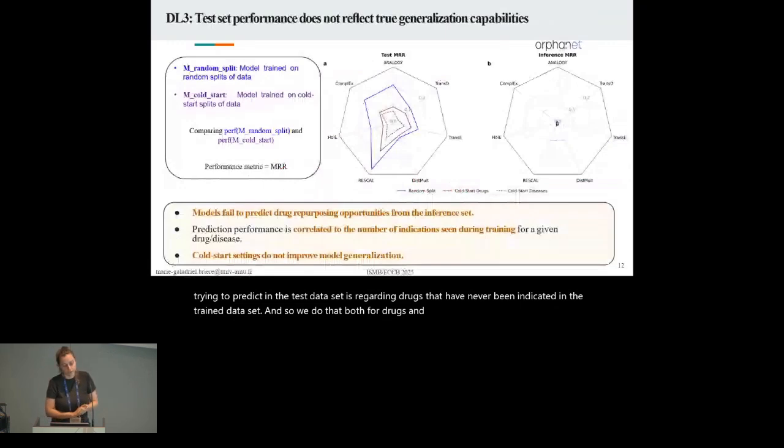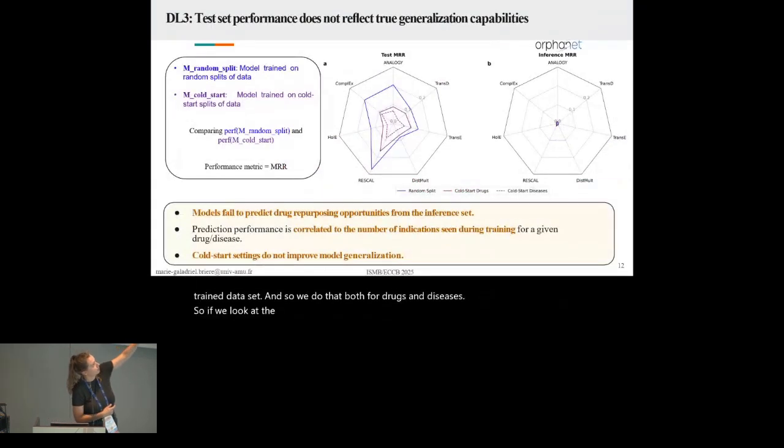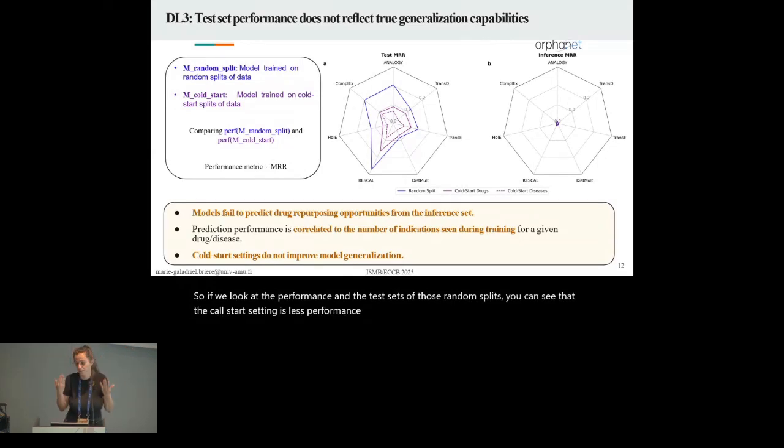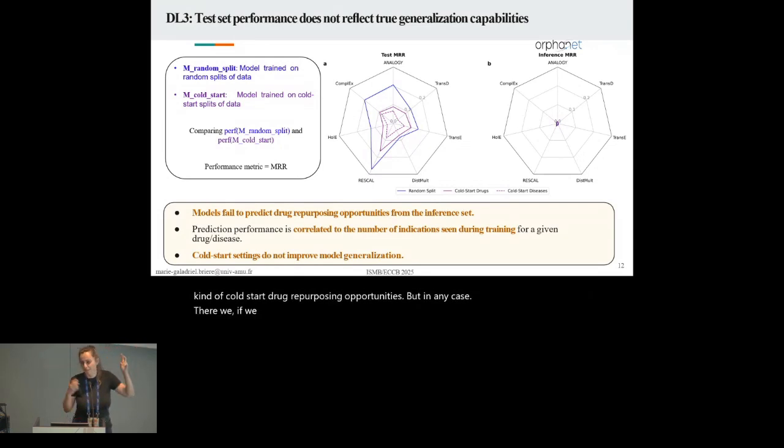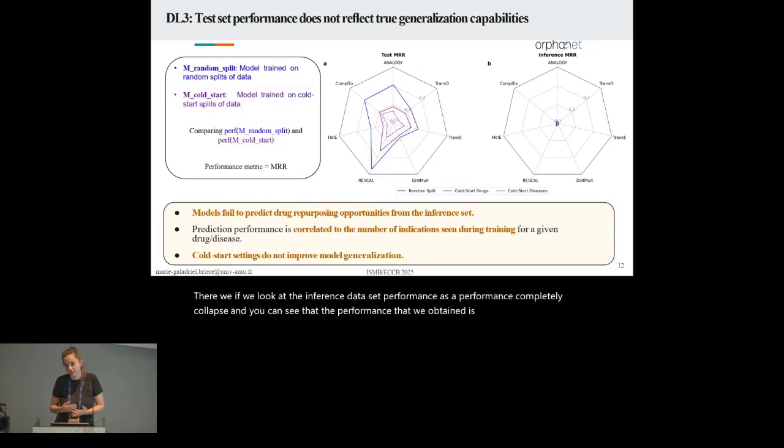If we look at the performance on the test set of those random splits, you can see that the cold start setting is less performant, but that's expected. It's more difficult to predict such cold start drug repurposing opportunities. But in any case, if we look at the inference dataset performance, the performance completely collapsed, and you can see that the performance that we obtained in this test dataset is not really representative of what we are going to get at inference time.